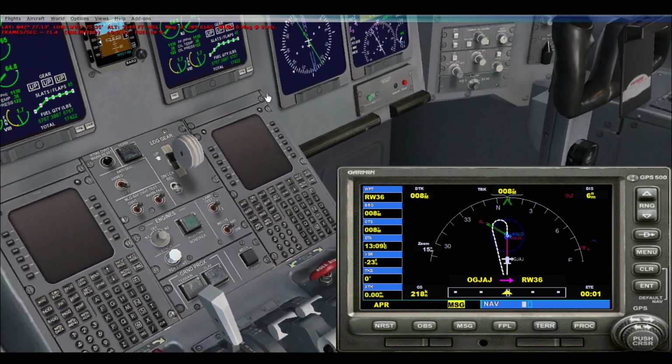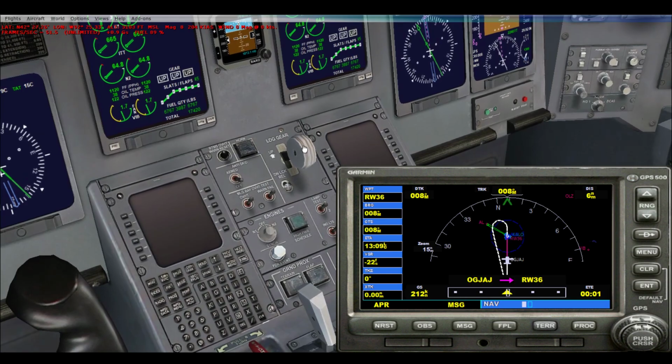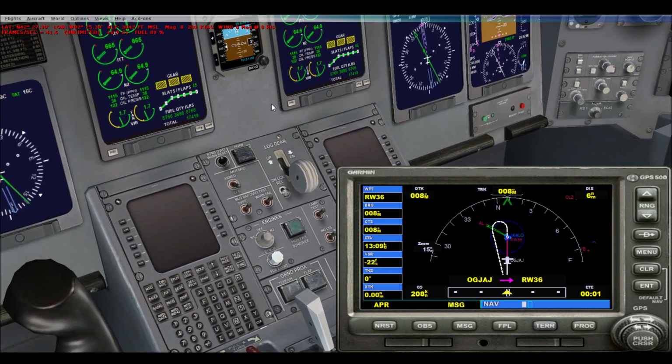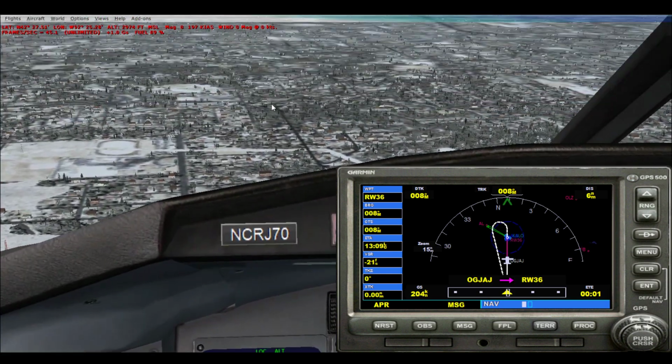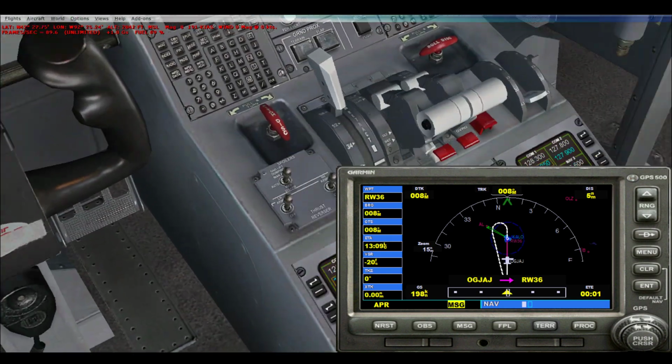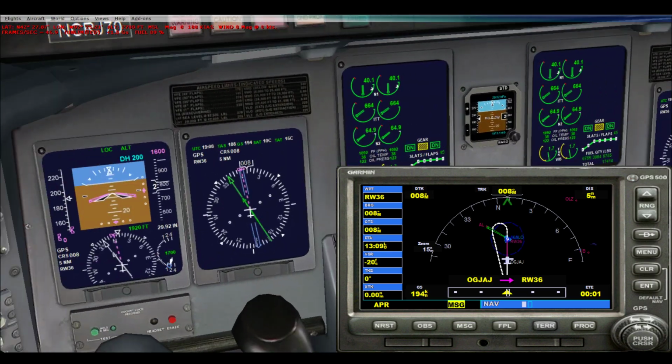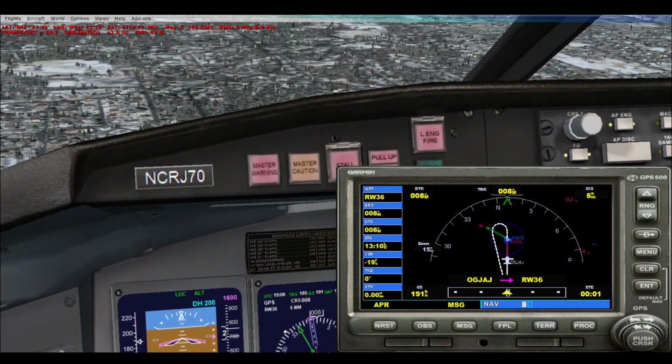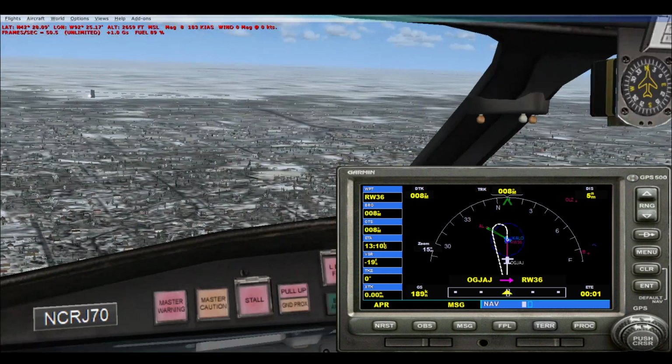The spoilers are armed. Let's lower the landing gear as so. So we got the landing gear down, the spoilers armed, and the flaps all the way down. We are perfectly ready for the landing.